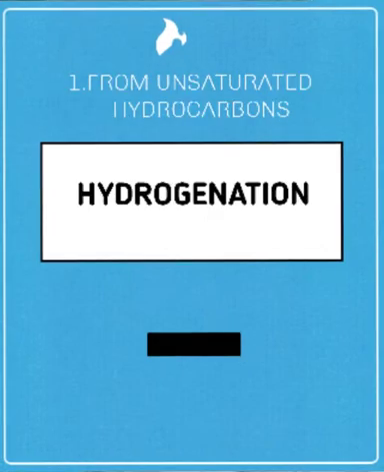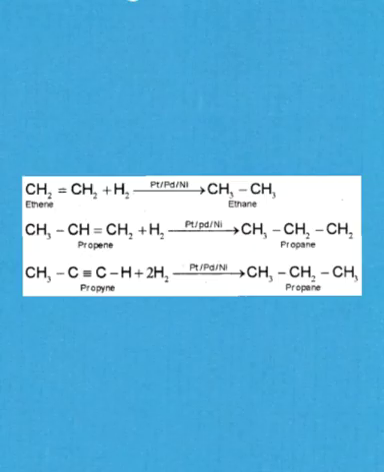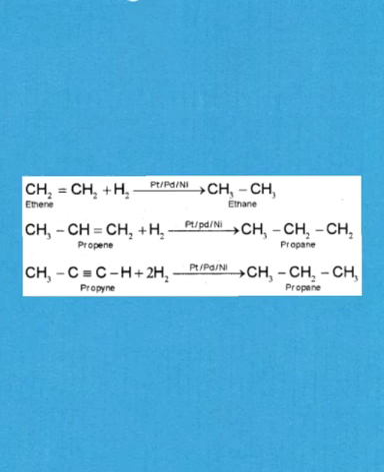Methods of preparation of alkanes. The first method is from unsaturated hydrocarbons. Dihydrogen gas adds to alkenes and even alkynes in the presence of finely divided catalysts like platinum, palladium or nickel to form alkanes. This process is called hydrogenation reaction.